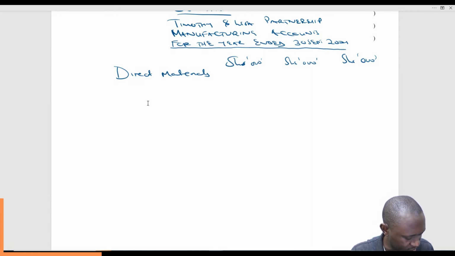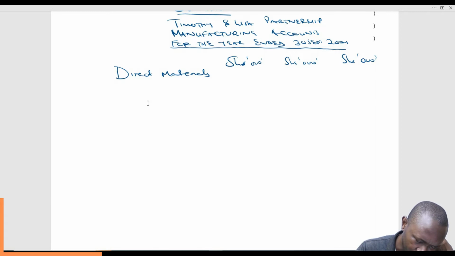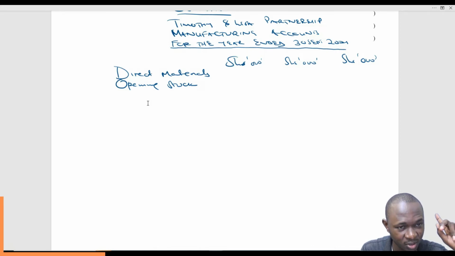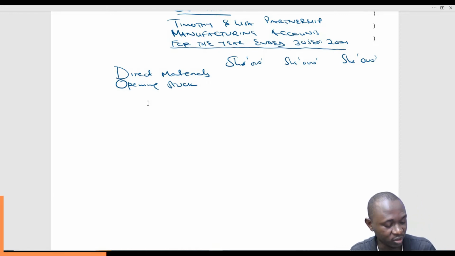So direct materials, just like any other material, we start by checking if we have opening stock, and I can see we have opening stock in the question, 1st October 2020. Remember this is a manufacturing account, so we are only interested in the raw materials. That's what happens, conversion of raw materials to finished goods in the factory.